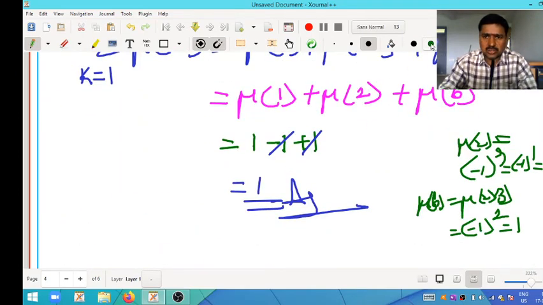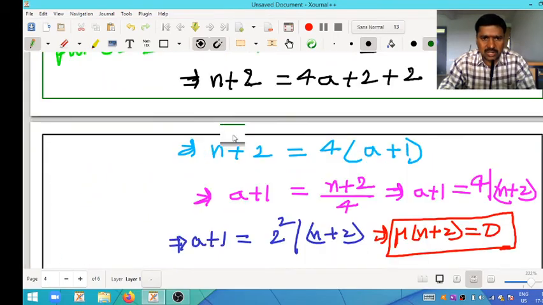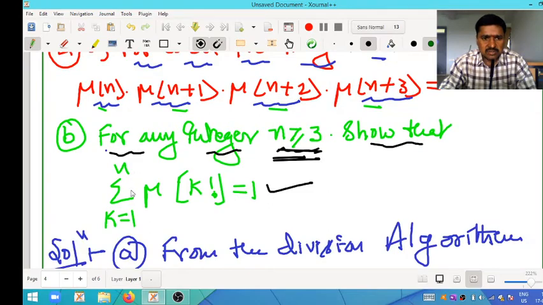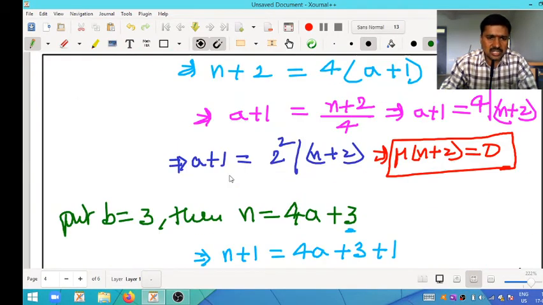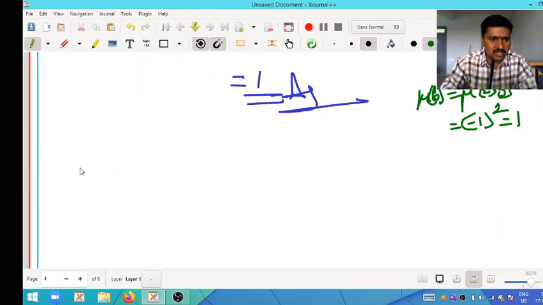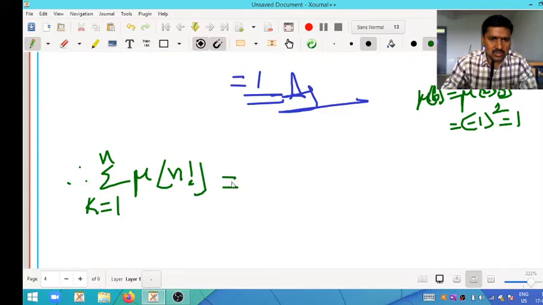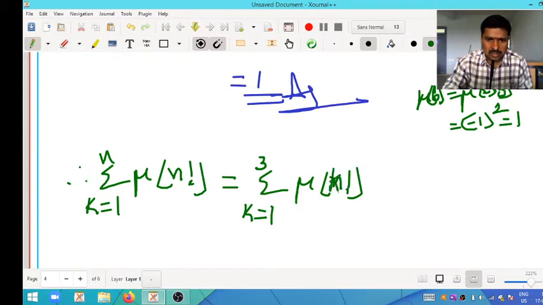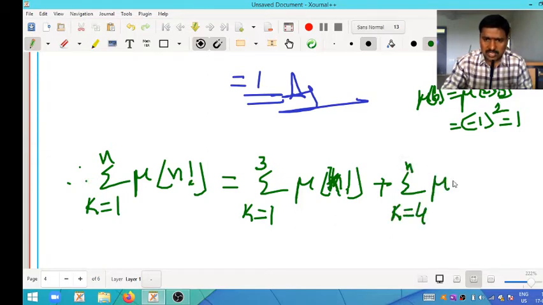Now by adding these two cases, the summation from k equal to 1 to n of Mobius of k factorial is equal to the summation from k equal to 1 to 3 of Mobius of k factorial plus the summation from k equal to 4 to n of Mobius of k factorial.